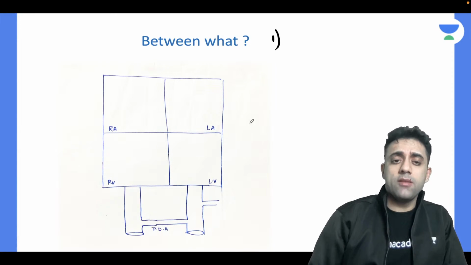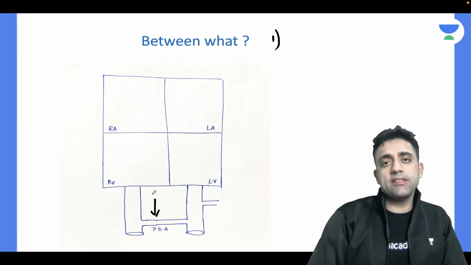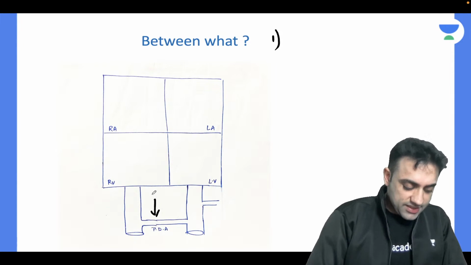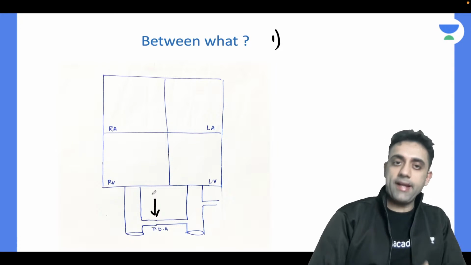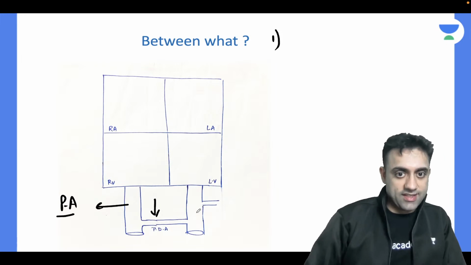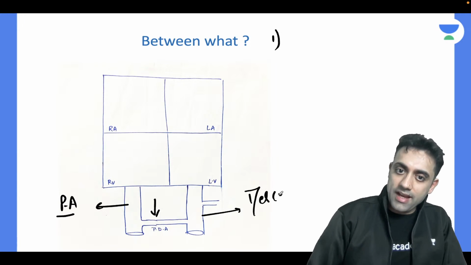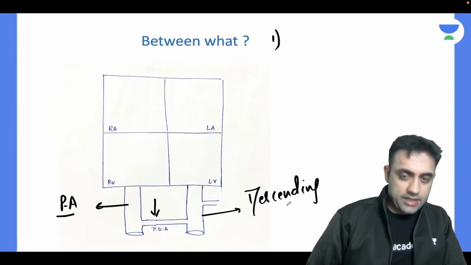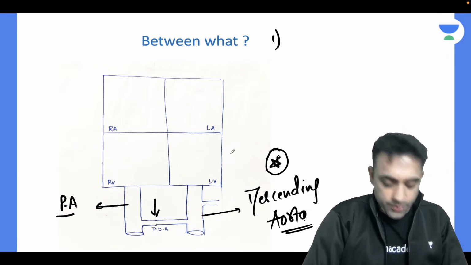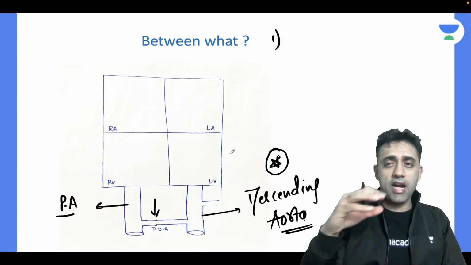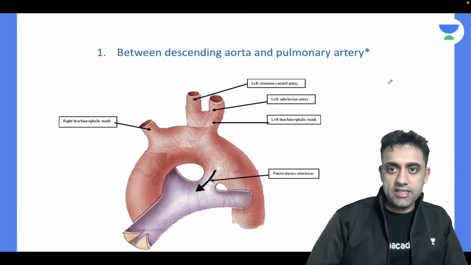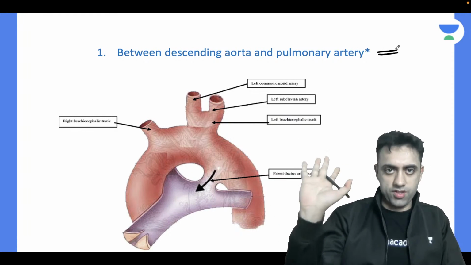PG entrance question number one, patent ductus arteriosus. Patent ductus arteriosus is between what and what? Pancake, what do you think? Yes, point number one, it is between the pulmonary artery and descending aorta. It is not between the pulmonary artery and ascending aorta or arch of aorta. That is the first PG entrance, very important question number one.